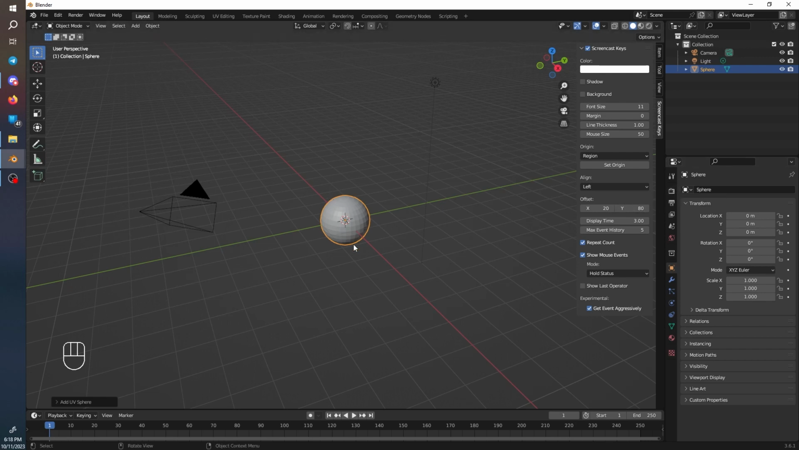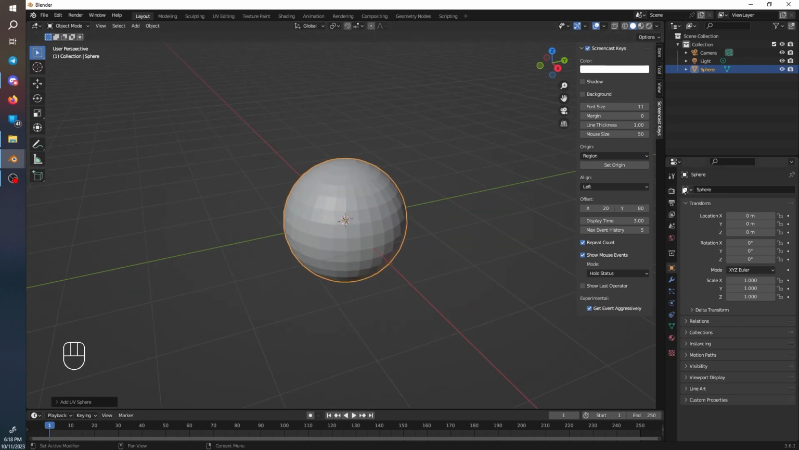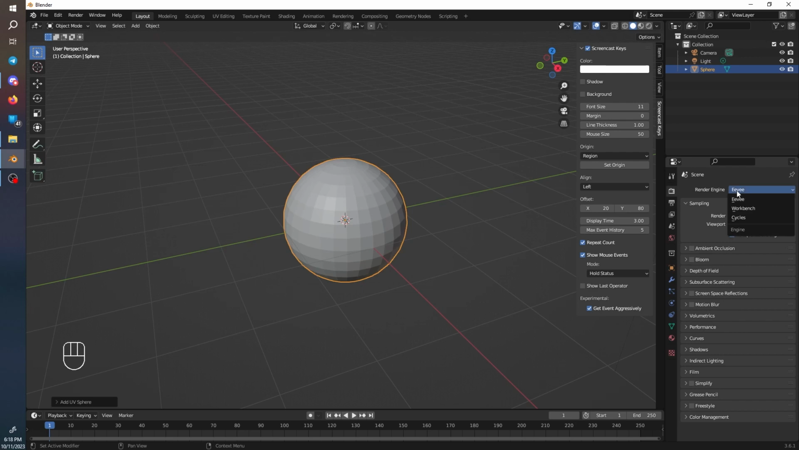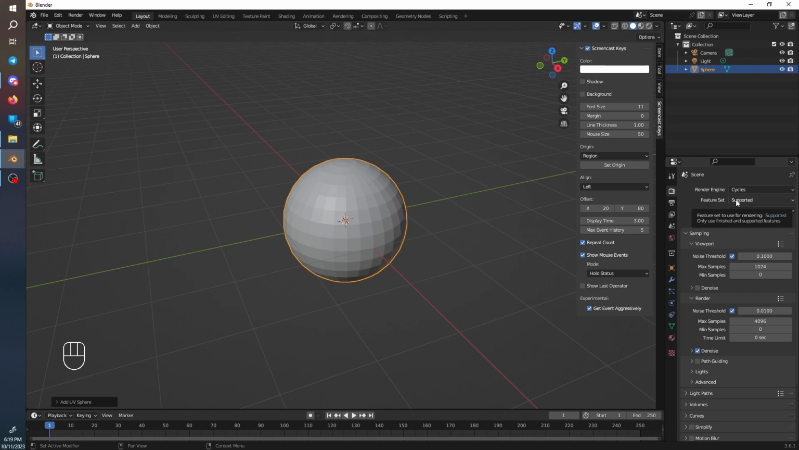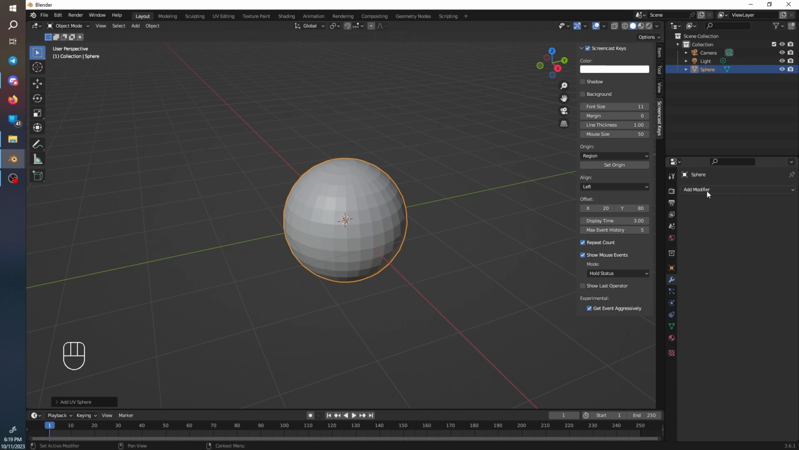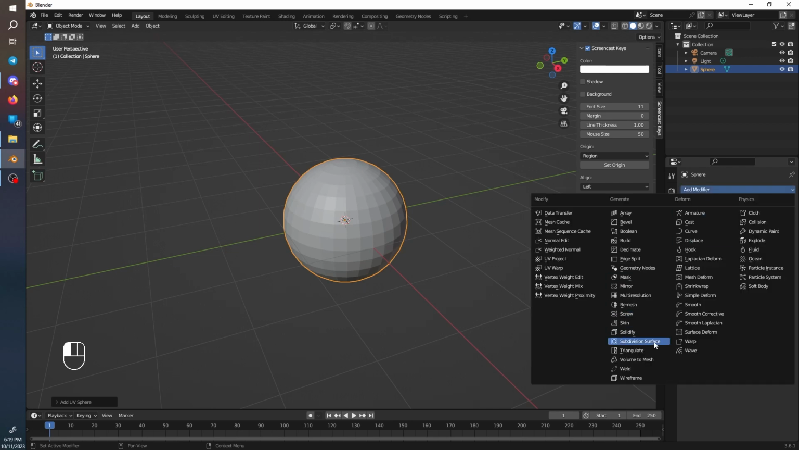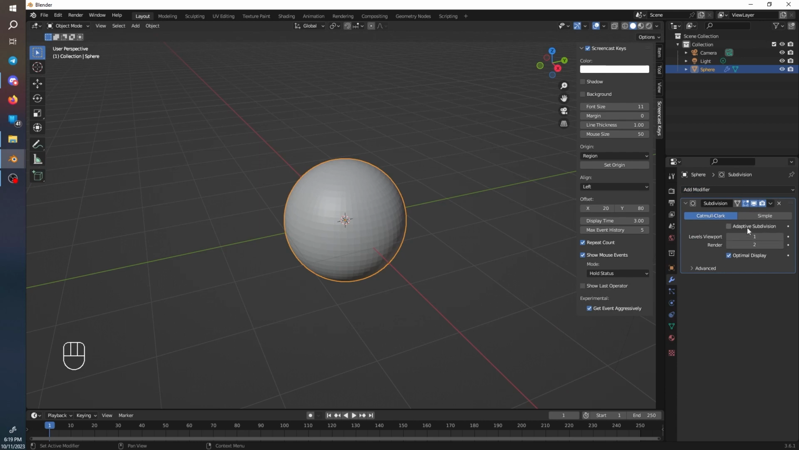Now, to get the look that we want, we are going to go to Render, change the render engine to Cycles, and then change the feature set to Experimental. We're going to do that because we're going to add the subdivision surface modifier and click Adaptive Subdivision. This will basically subdivide the sphere as much as is needed.